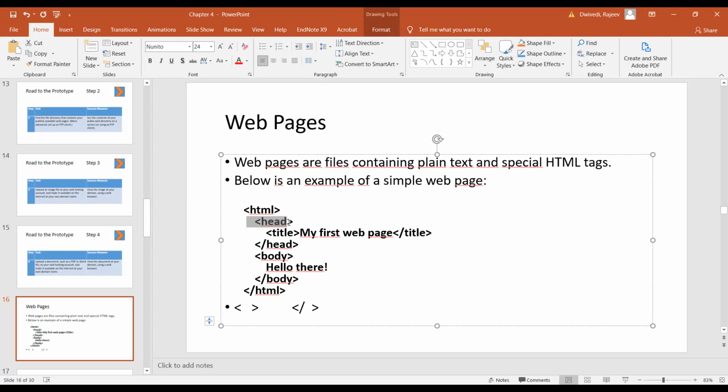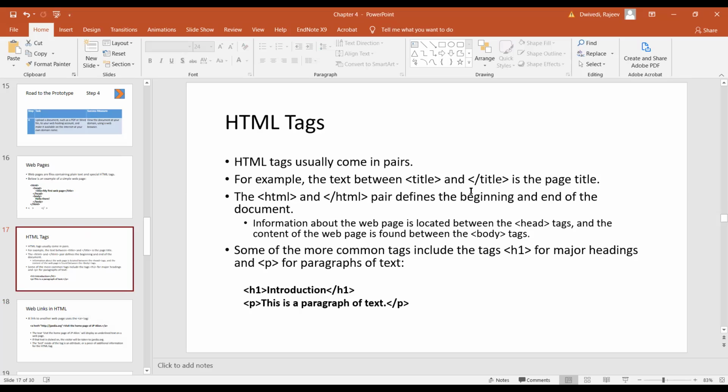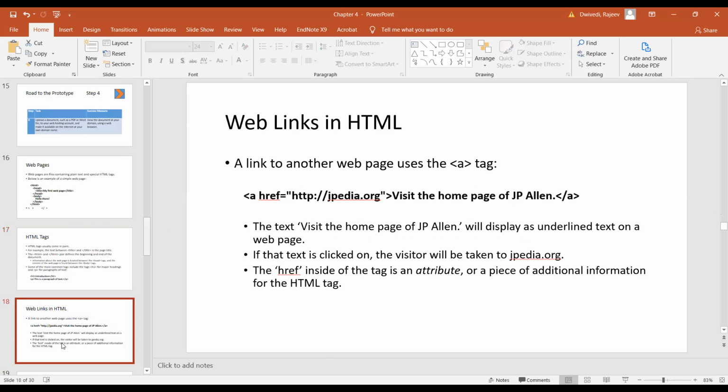Head started this and ended this. Title started this and ended this. Body started this, body has this, end. And Hello there is under it. So you can understand in HTML, these are the simple ways, and they work for all HTML tags. You can see how they work.